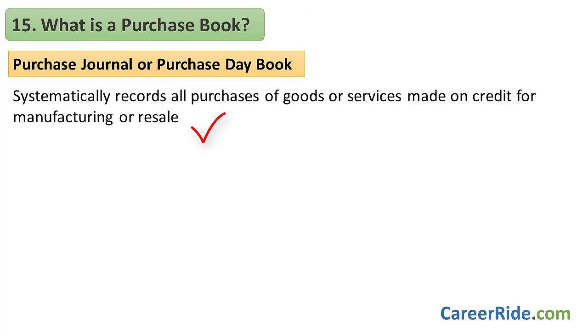It helps to keep track of all the expenses related to procurement. This is the advantage of having a purchase book in place. Each entry in the purchase book should be supported by invoices, purchase orders, or other relevant documents. Okay, this is the legal requirement. A purchase book works on accrual basis. That is, purchases are recorded when they are incurred. All the entries are chronologically sequential. That is, they are recorded as they occur.